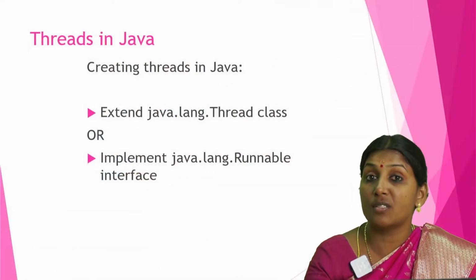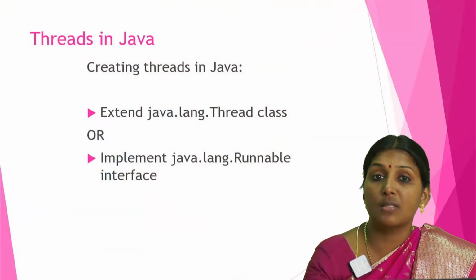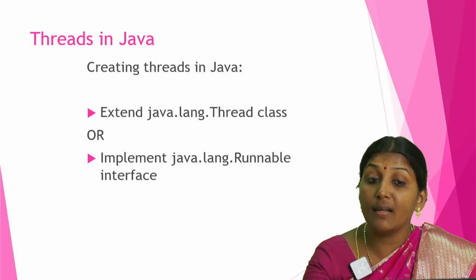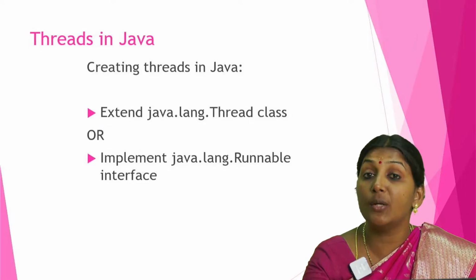Another method is implementing an interface. We can implement the Runnable interface in our Java program. If we implement the Runnable interface, then all the thread benefits can be included in the program. Both provide the same use, but the concepts are different. The first method is the inheritance concept, the second is the interface concept. We can use any one of the methods to avail multi-threading facility in our program.